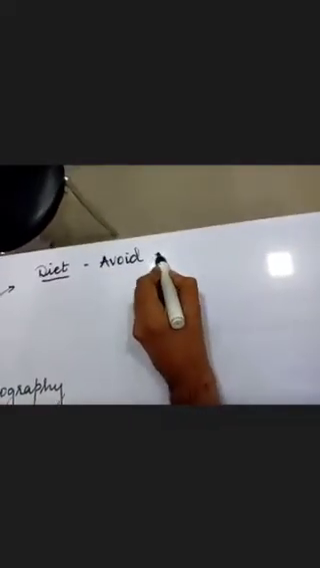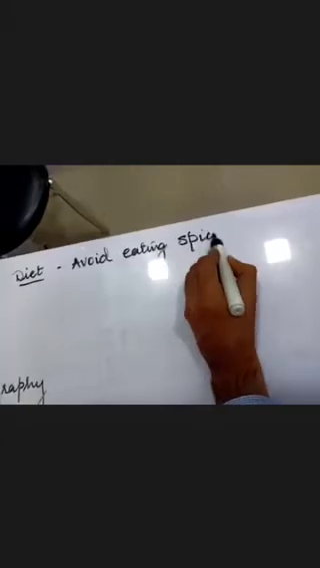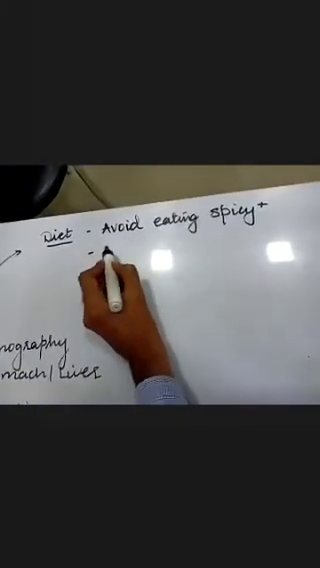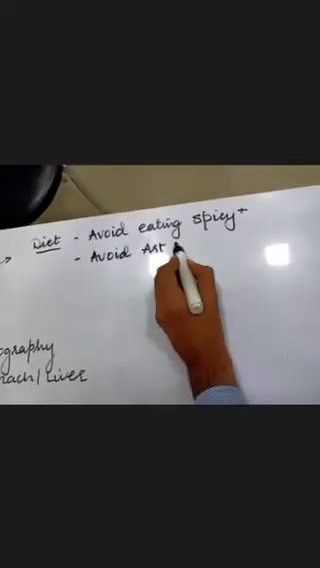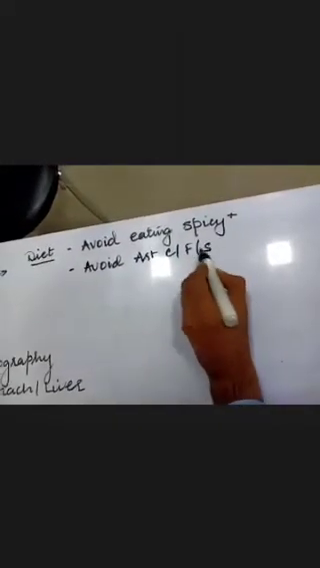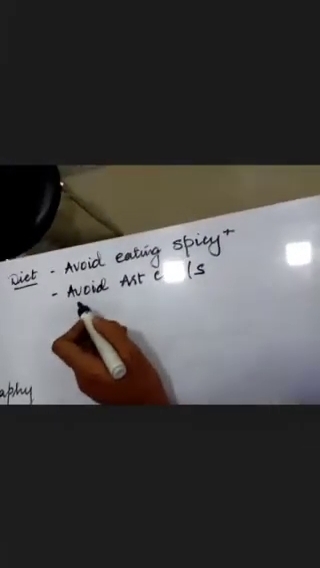So how do we control acidity? Acidity can be controlled, number one, with the help of an appropriate diet. Avoid eating excess of spicy food. Next, as much as possible, avoid artificial colors, flavors, and sweeteners. Now, what more about a diet? Ruchi ma'am will be guiding you about it.